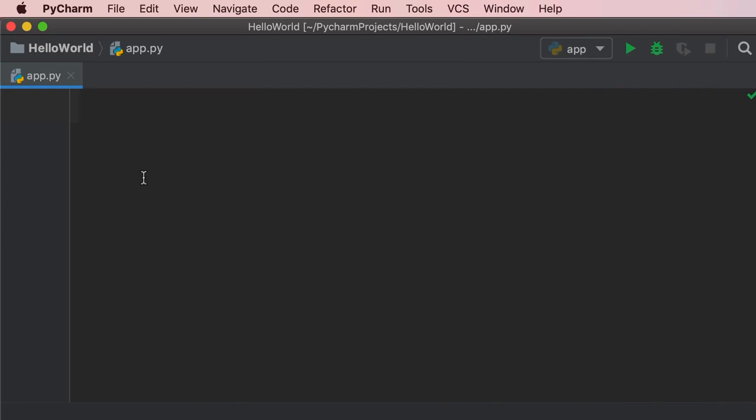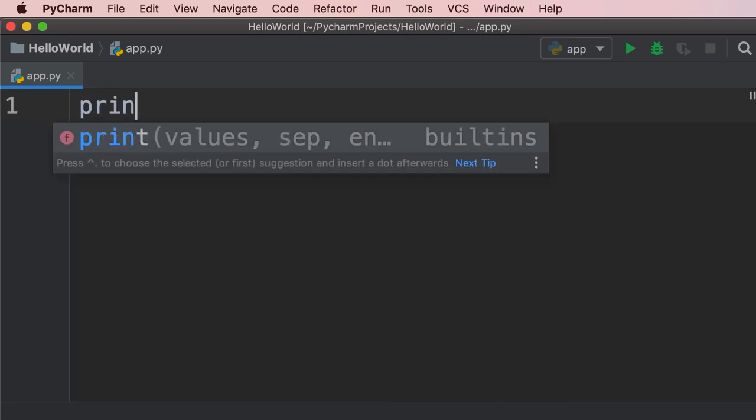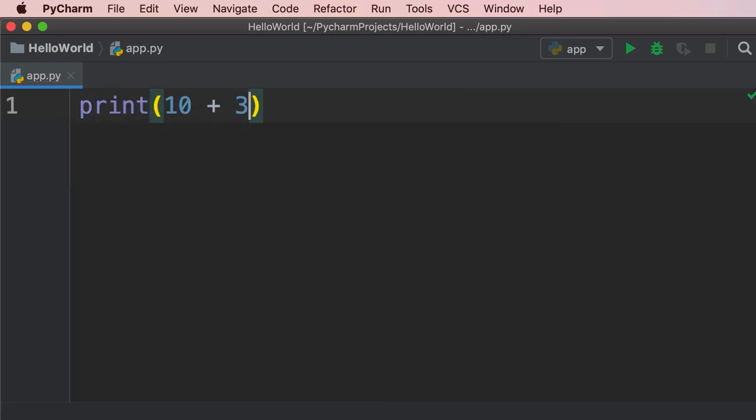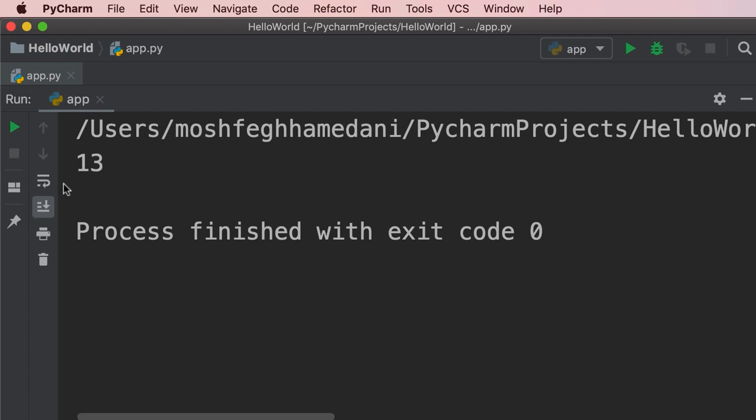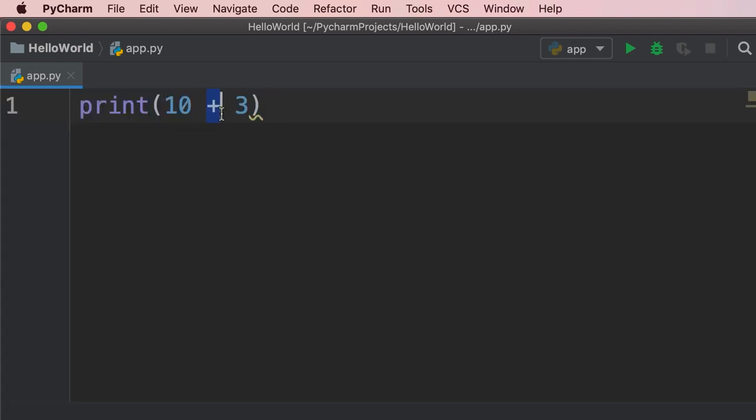In this tutorial, I'm going to show you the arithmetic operators that we have in Python. These are the same arithmetic operators that we have in math. For example, we can add numbers, we can subtract them, multiply them, and so on. So let's print 10 plus 3. When we run this program, we get 13. So this is the addition operator.